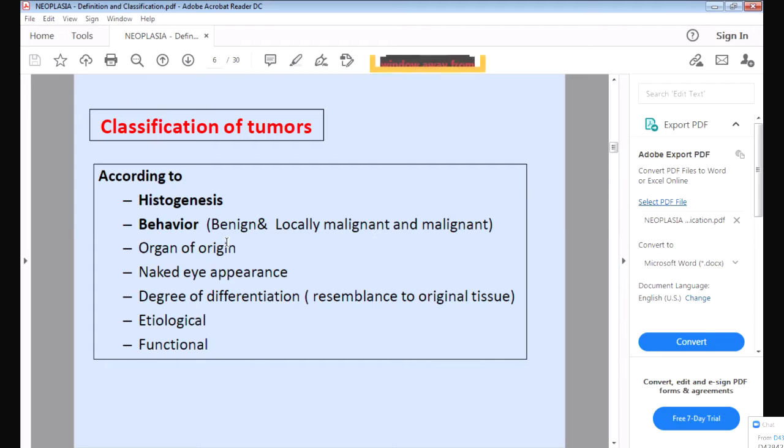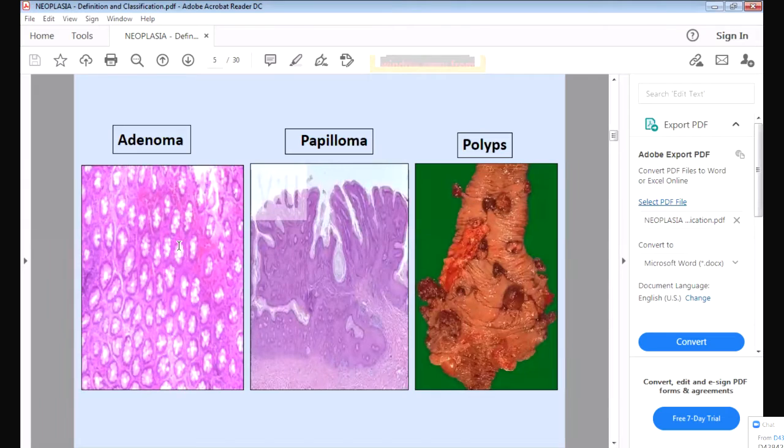So malignant and benign. Then organ of origin, from which organ it is developing. If the tumor is in the lung, we call it lung carcinoma, lung tumor. If it is arising from the intestine, it is called an intestinal tumor. If it is arising from the liver, we say liver cancer. So that is according to the organ of origin. Then according to the naked eye appearance, if it is looking like a polyp, we say a polyp.